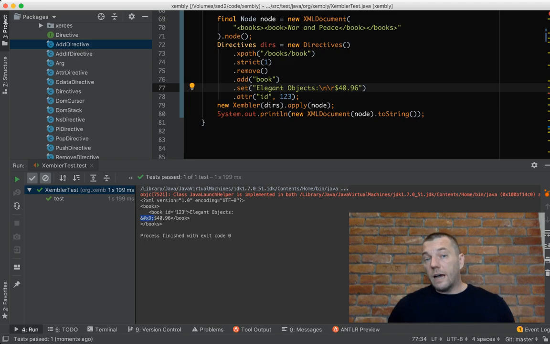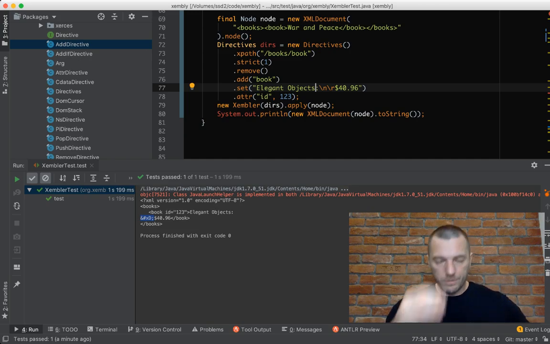So that's it. I actually recommend you use Xambly in as many places as you have to deal with XML. Just use Xambly. I do it every time. I even forgot how to deal with DOM many years ago. In all my projects where I need to use XML, Xambly it is. It's really lightweight. It's a small library. It doesn't have any dependencies. No dependencies at all. Or maybe I'm lying. Yeah, I'm lying.